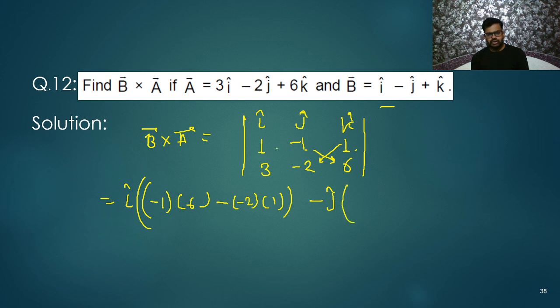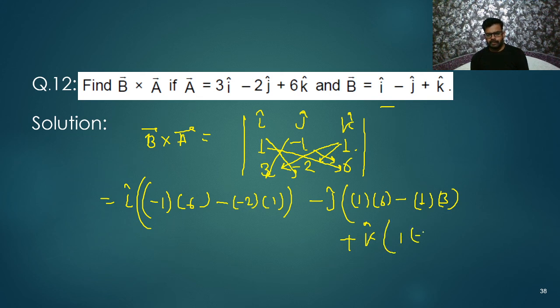For j cap I need to multiply this with this, and this with this. So 1 into 6 minus 1 into 3. Okay, plus k cap. For k cap, what you will do? Leave this k cap and this 2. This one and this one. So 1 into -2 minus -1 into 3. That's all.